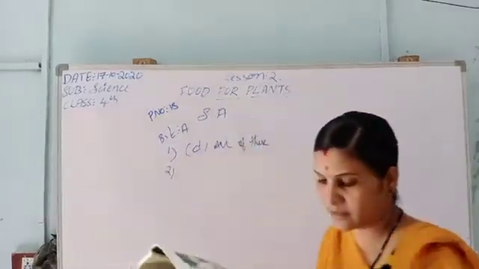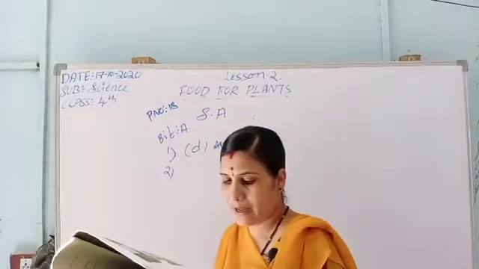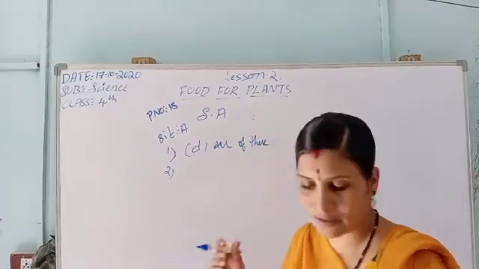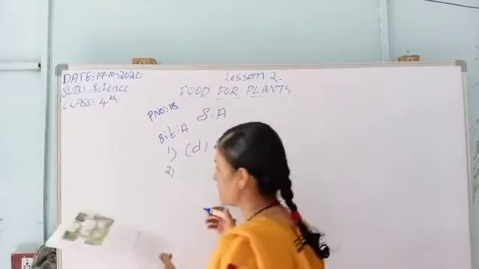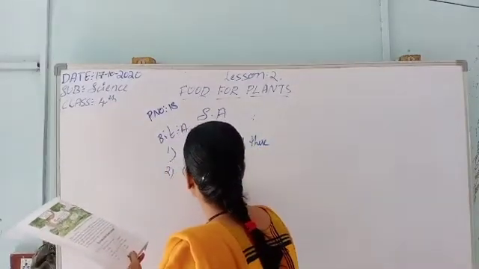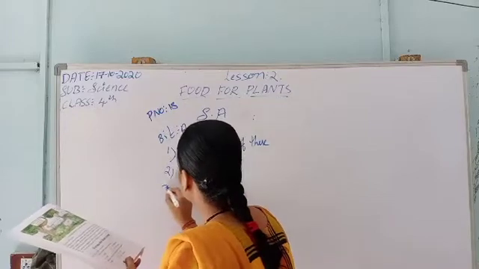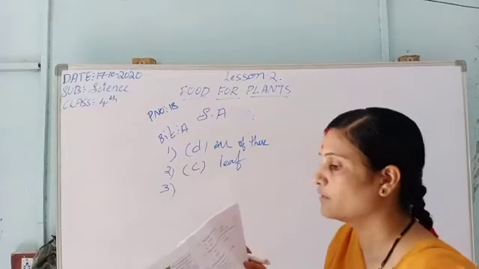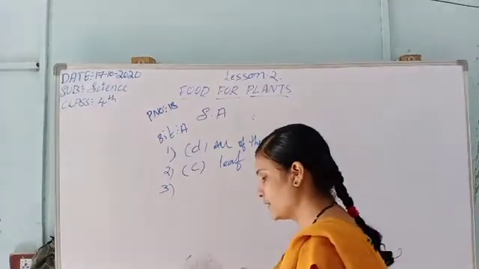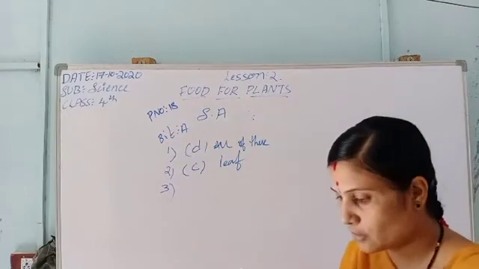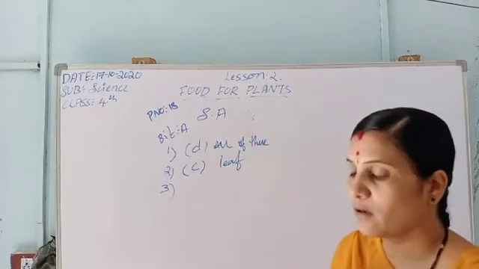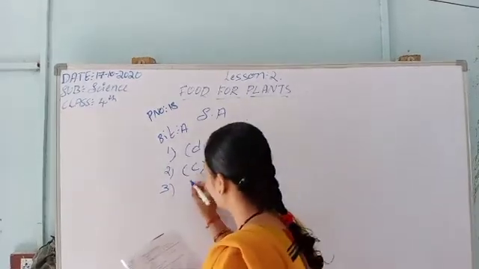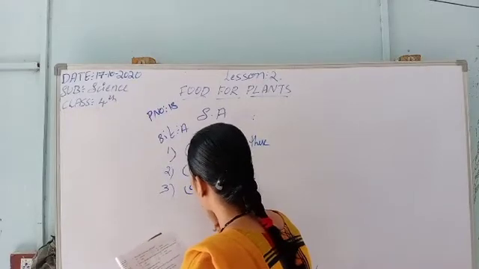Which part of a plant is known as the food factory of a plant? Leaf, stem, root, branch. Leaf is the correct answer. Food is produced in the leaf, so the leaf is the main food factory of a plant. The third one: which plant does not have chlorophyll? Mushroom, molds, cotton. Both A and B is the right option. The answer is D, both A and B.